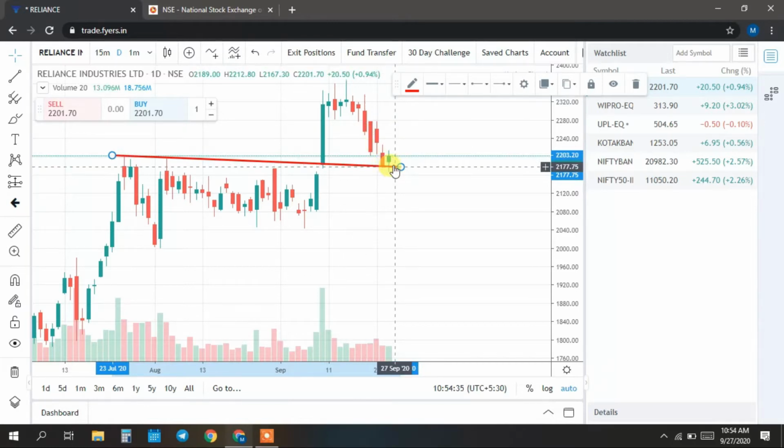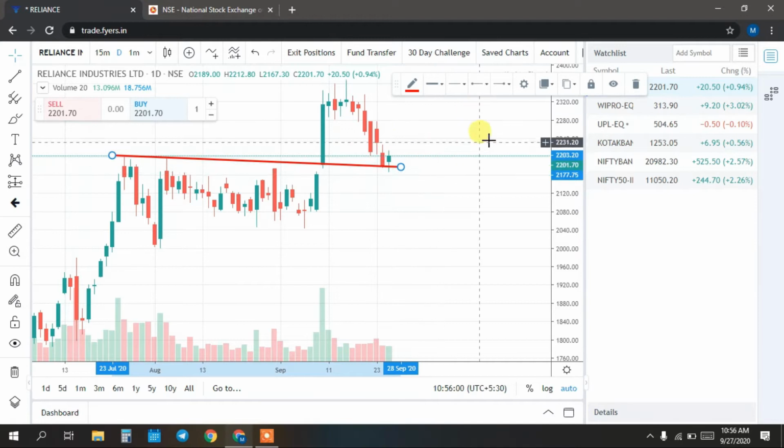Now Reliance has fallen till here. What we can see is a good upside movement from here by taking support at this level. So tomorrow you can buy the stock around 2210 rupees. As soon as it crosses 2210, we may see a good upside movement in this stock.